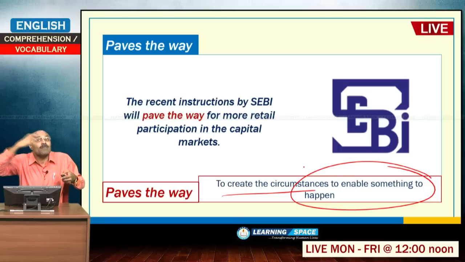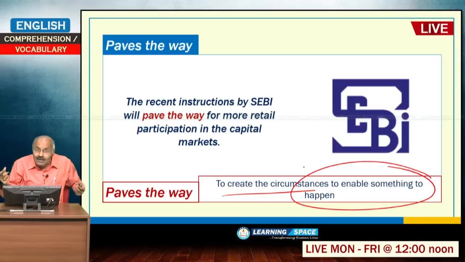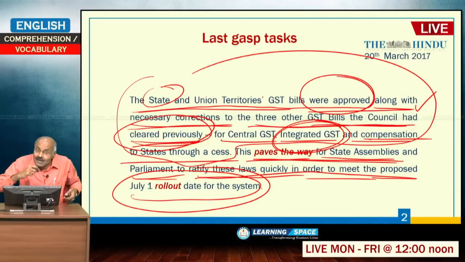Now, the bills were cleared by the GST Council. Now, things are clear for the state assemblies and parliament to introduce the bills. That is why he used this phrase, paves the way, that means this created the circumstances. So, with the passage of bills by the GST Council, this created the circumstances for state assemblies and parliament to ratify these laws quickly in order to meet the proposed July 1 rollout.